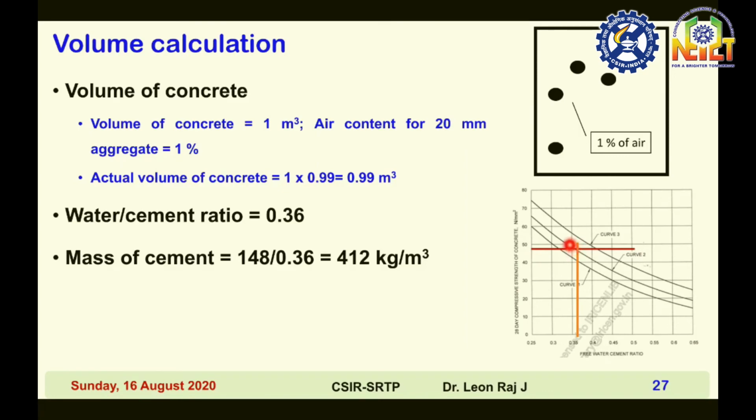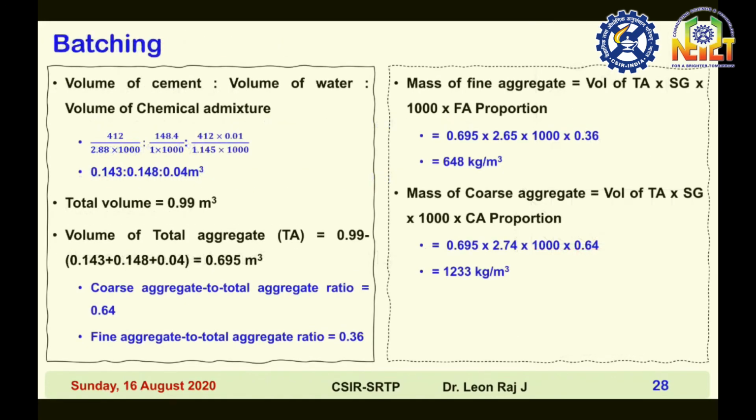Therefore we are selecting curve 2, and the corresponding free water cement ratio is 0.36. Accordingly you can calculate the mass of cement. So mass of cement is equal to 148 divided by 0.36, you get 412 kg per meter cube.